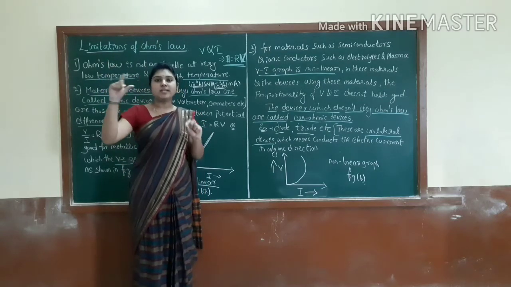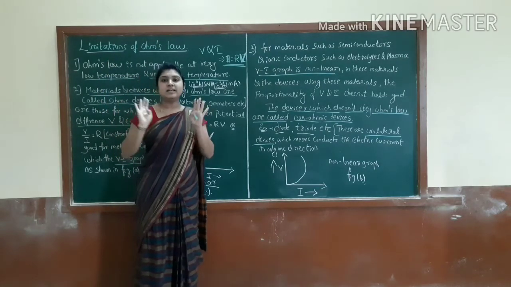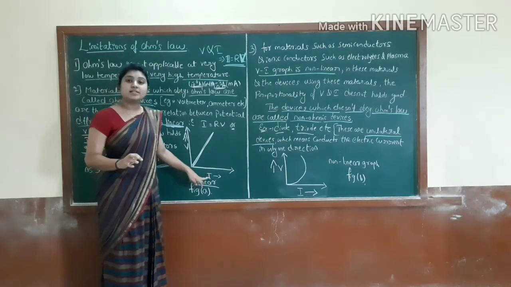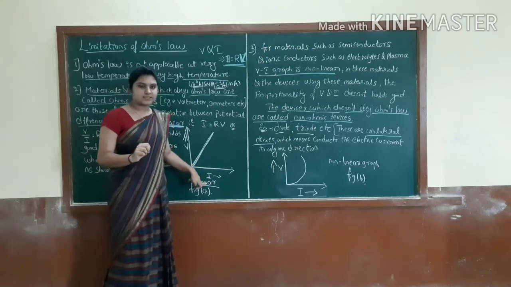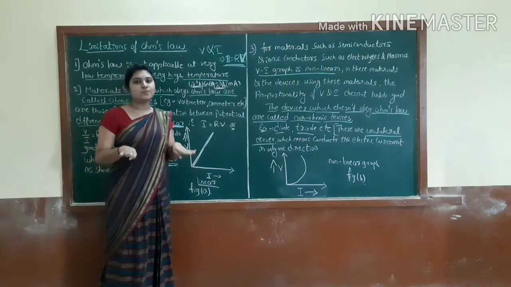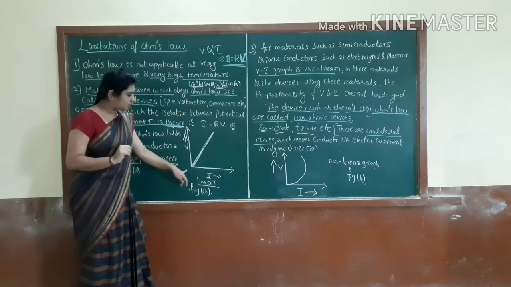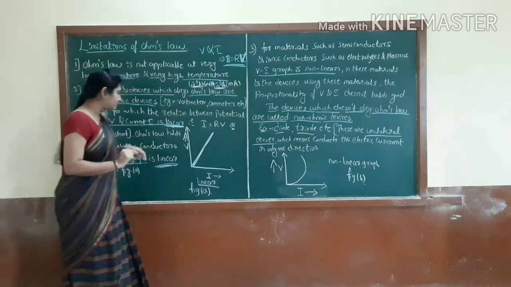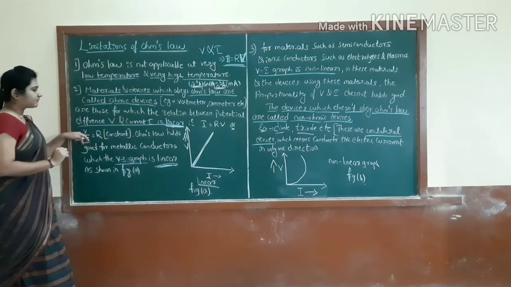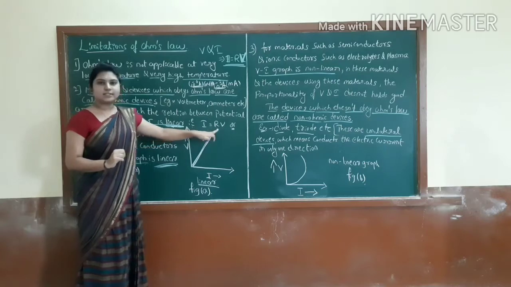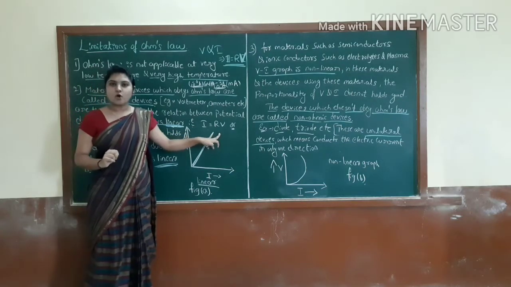Yes, it is a linear curve. If the voltage increases, of course the current increases. If the voltage starts to decrease, the current will also start to decrease. Correct. So take it as a linear graph. Then students, see here, I is linear, that is I is equal to V by R. We know that this is Ohm's law.